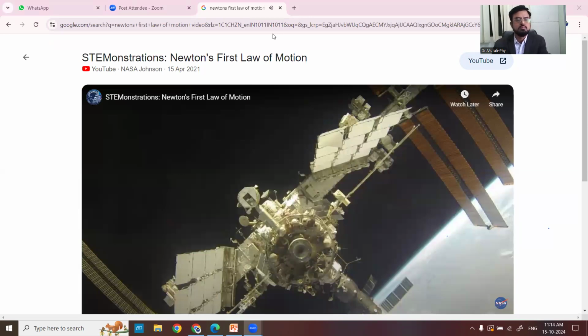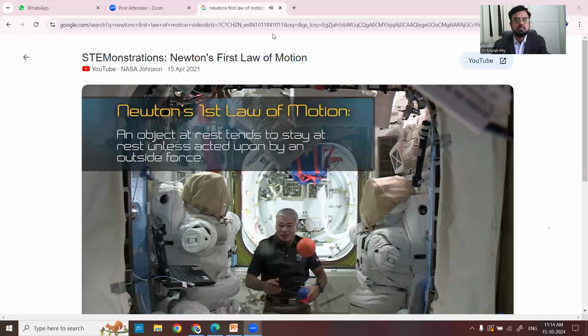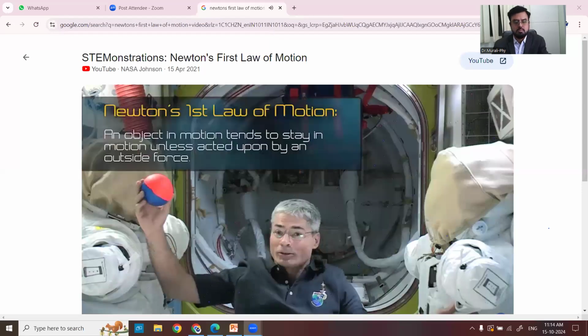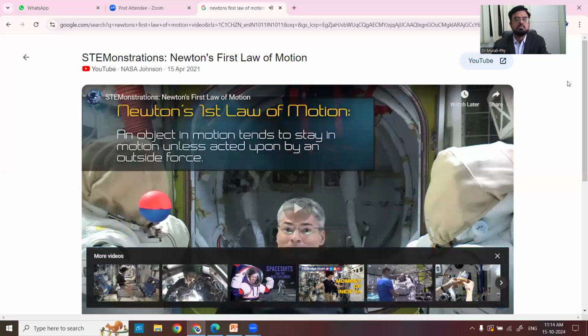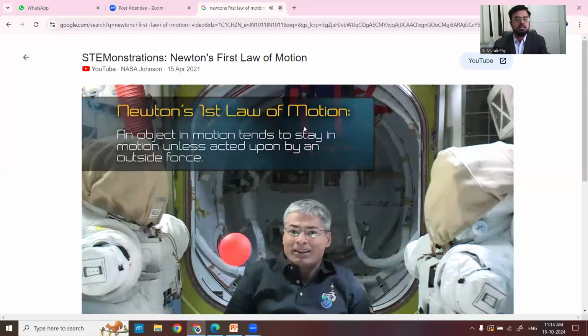Newton's first law of motion says an object at rest tends to stay at rest unless acted on by an outside force. Also, an object in motion tends to stay in motion unless acted on.